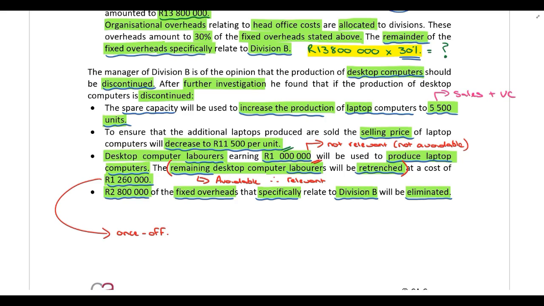And those are allocated costs or allocated head office costs. And allocated costs are also never relevant because they are not actual cash flows relating to Division B. They are head office or organizational overheads that have just been allocated down to Division B. So regardless of whether they produce the desktop computers or not, the organizational overhead will still be incurred. So in other words, because it's not avoidable, it's not relevant.